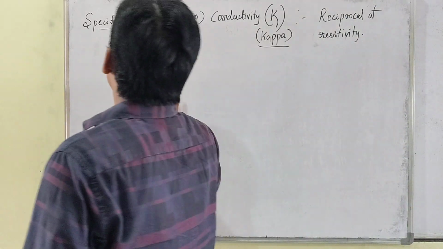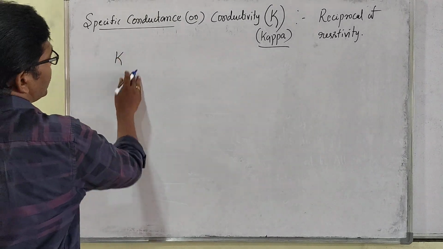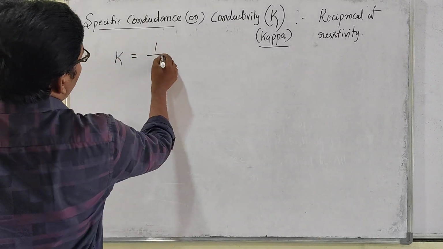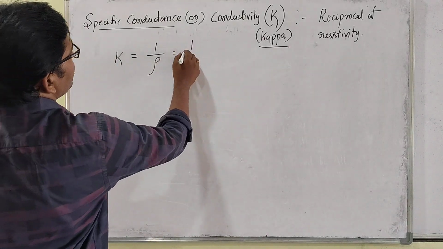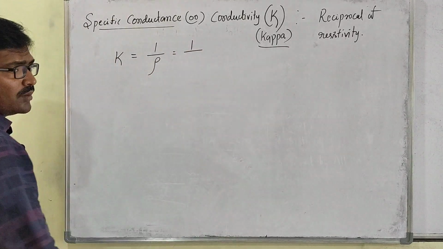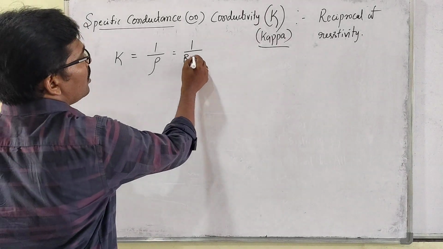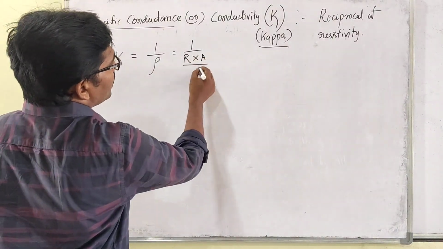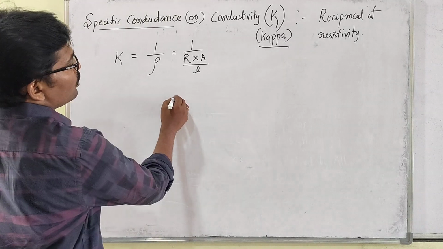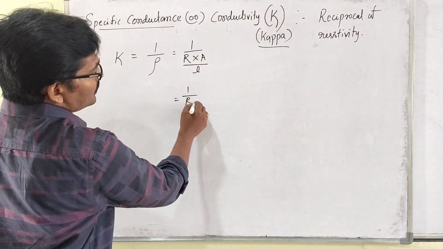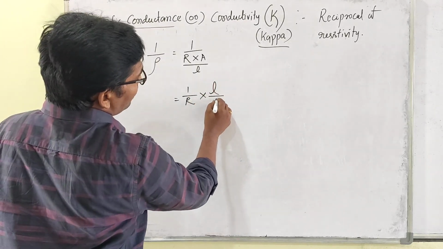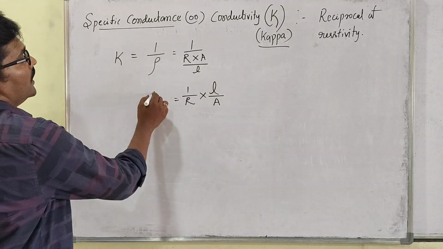So specific conductance we represent with K. So K equals 1 by rho. So rho is nothing but what we have taken: R into A divided by L. Then L will go up, so 1 by R into L by A.